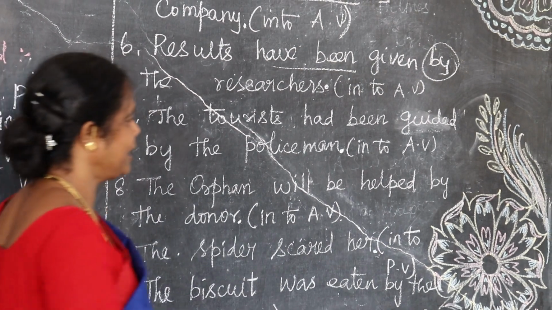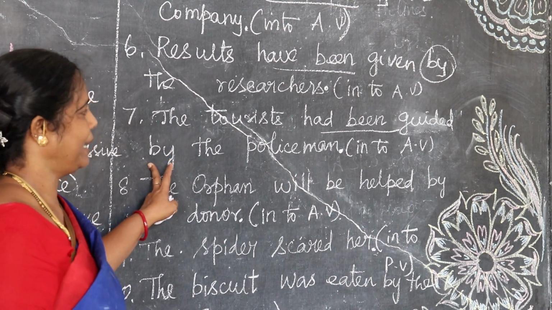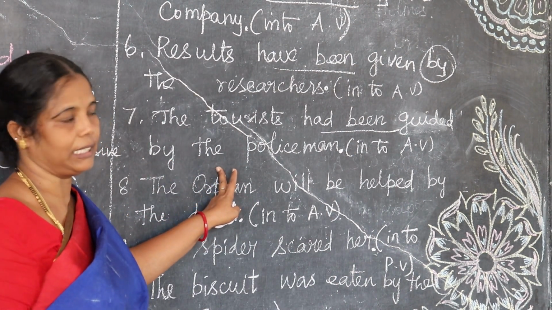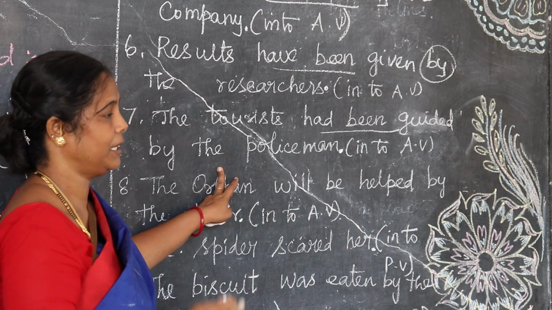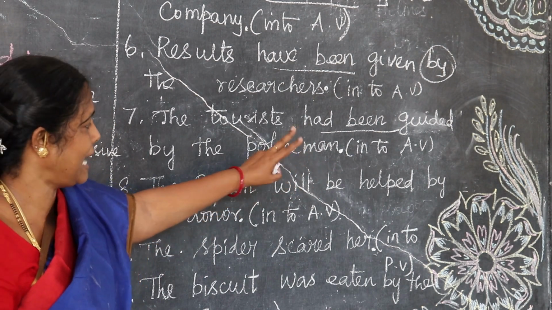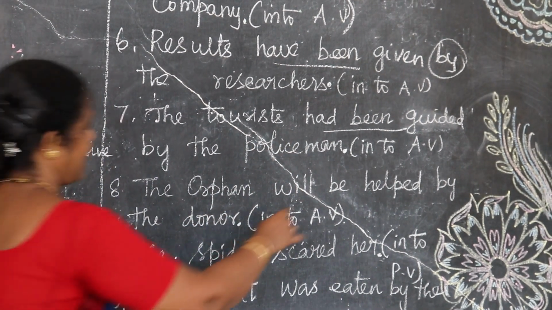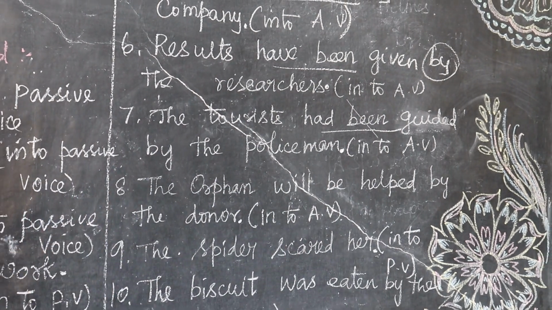The tourist had been guided by the policeman. Had been plus third column, that is past perfect. It should change into past perfect. Past perfect means had plus third column. So you should change it. Strike out the word "be" and change the sentences.